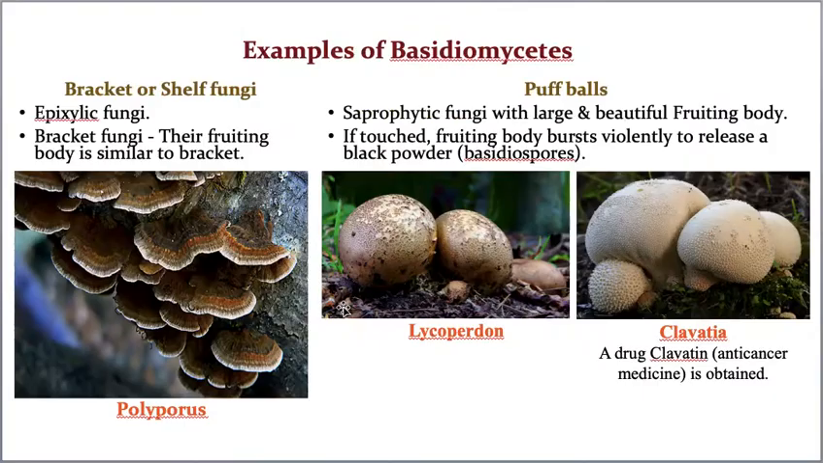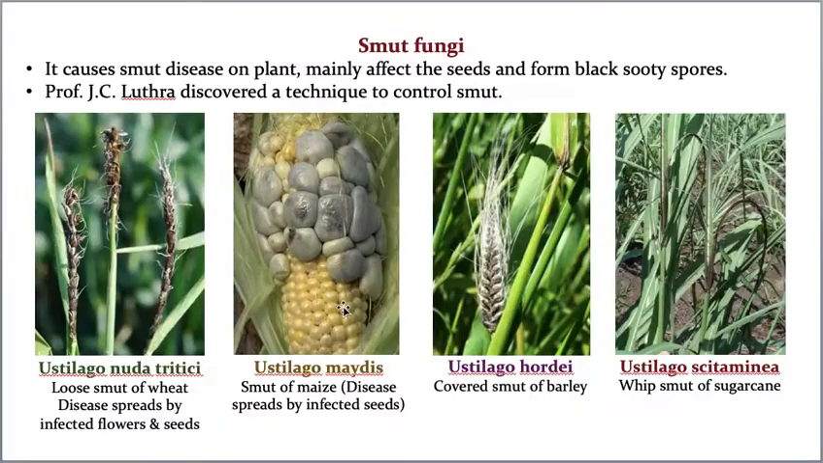Mushroom, the first example is bracket fungi, the second one is puffballs, and the third one is mushrooms, and the next one is smut fungi, the fourth example. Smut fungi, as the name itself says, cause smut disease on plants, mainly affecting the seeds and forming black soot-like spores. Soot means small carbon particles. For example, in a bike's silencer you can see black soot particles. Okay.